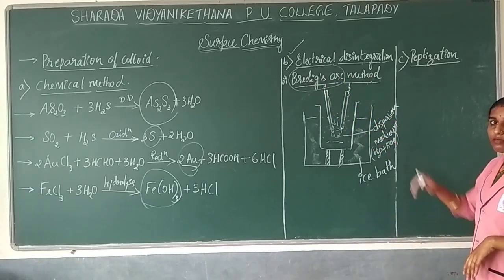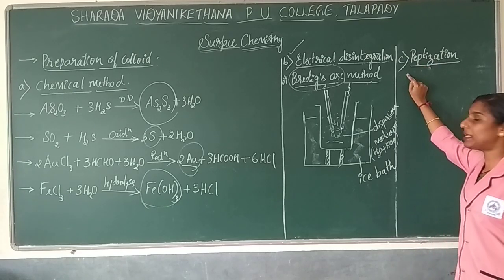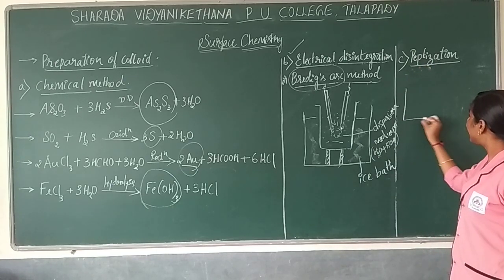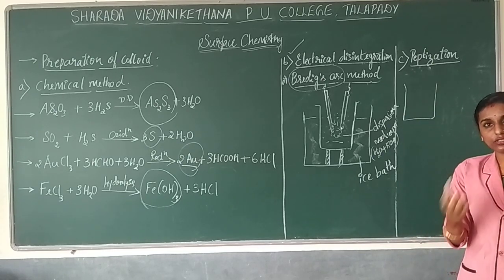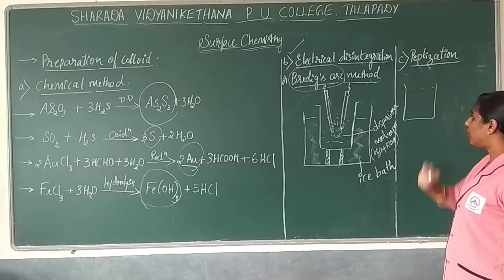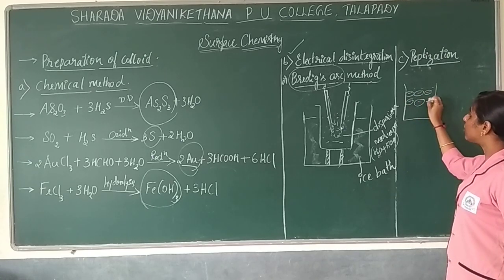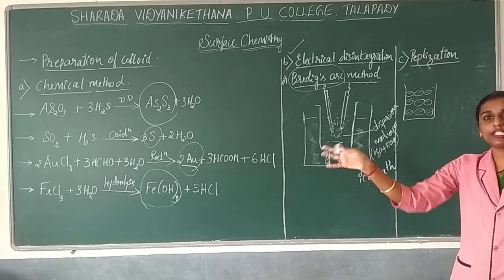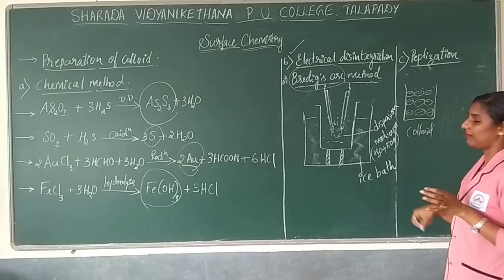The next method, the third method, is peptization. So what is meant by peptization? Generally, colloids, as you will learn next, have a particular charge, either positive or negative. For example, this colloid I have taken, a colloidal salt, here it has negative charge. In a colloidal salt, these charges are distributed uniformly throughout the solution. So this is nothing but a colloidal salt.